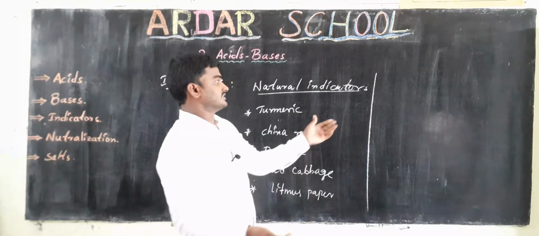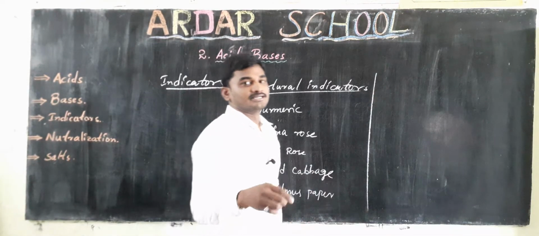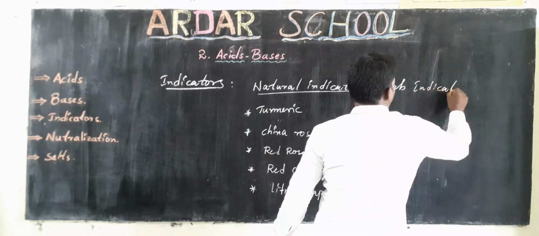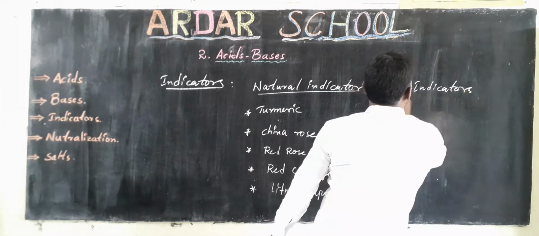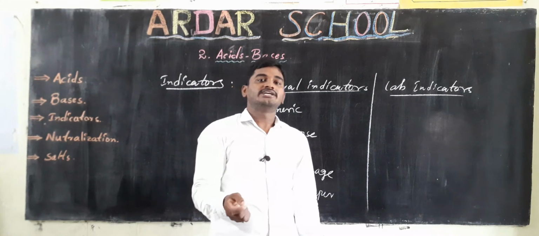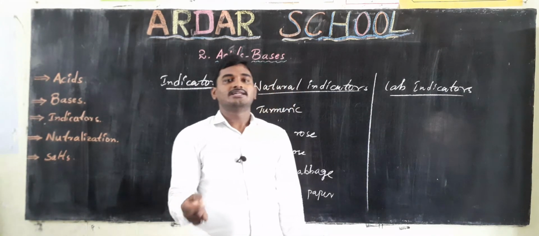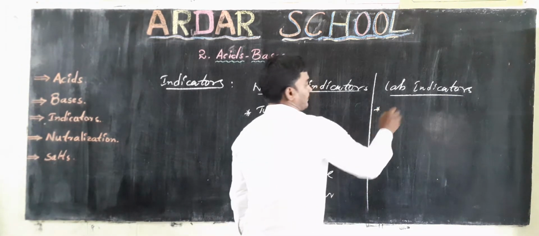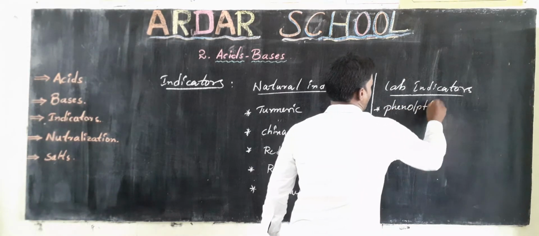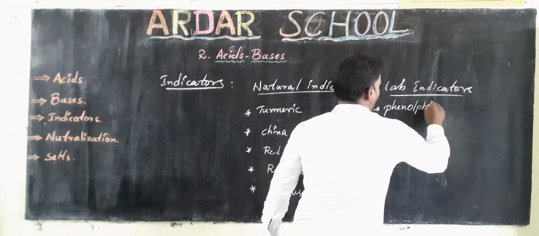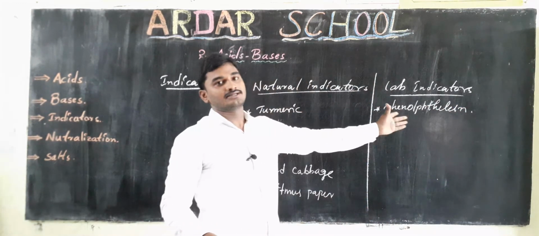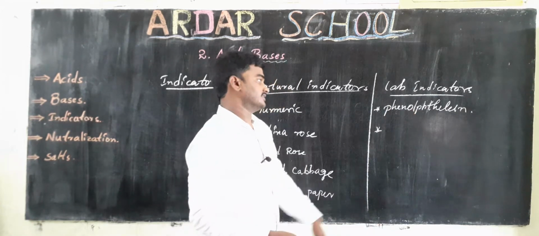Now the second type of indicators, lab indicators or laboratory indicators. What are lab indicators? The indicators which are developed in laboratories are called lab indicators. Examples: phenolphthalein is a lab indicator or artificial indicator.